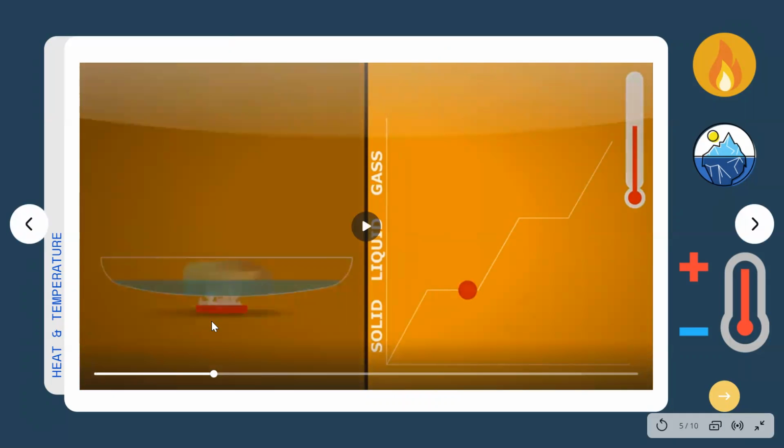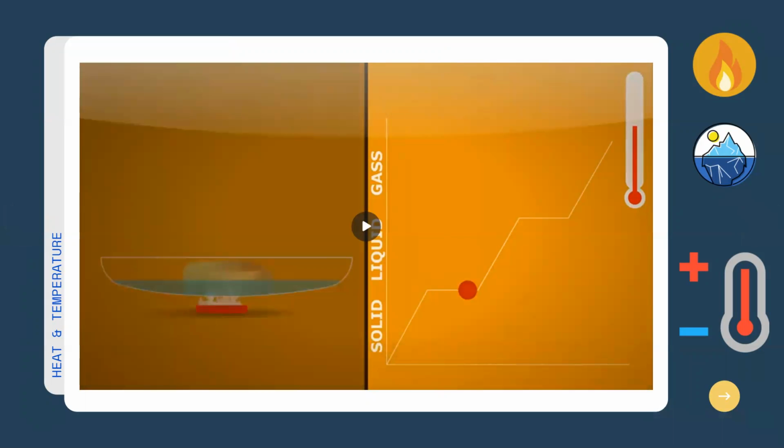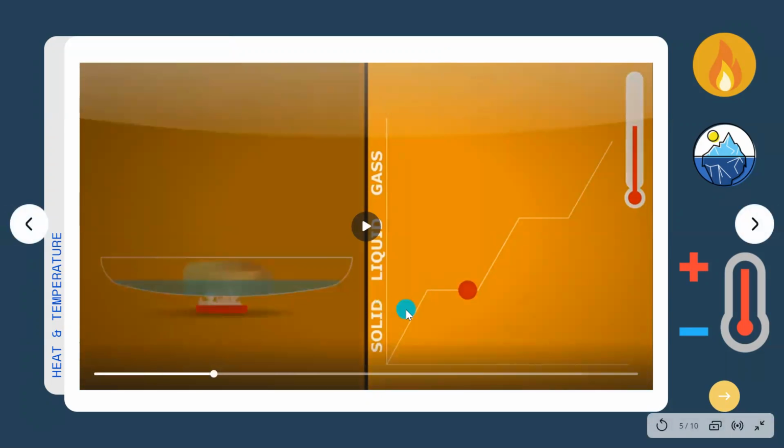Yes, exactly. The temperature stopped increasing because there is a phase change happening from solid state of matter up to liquid state, which is melting. Let's continue.